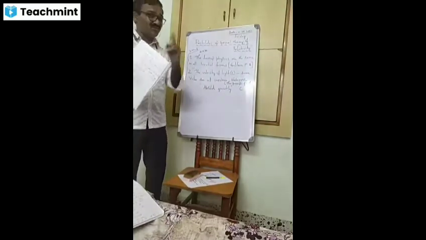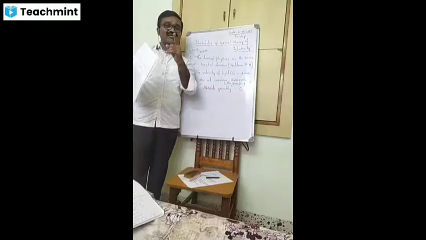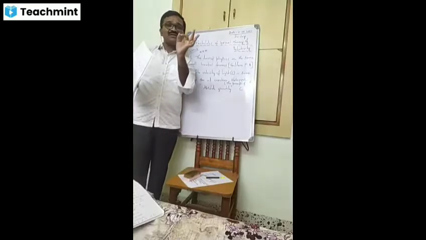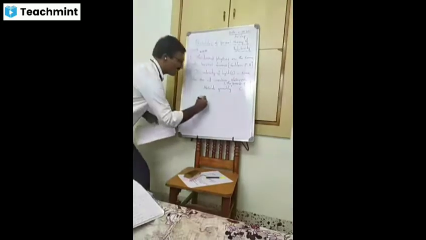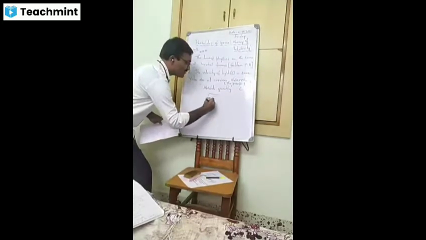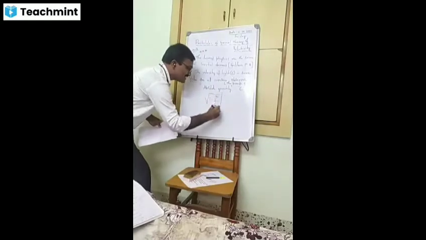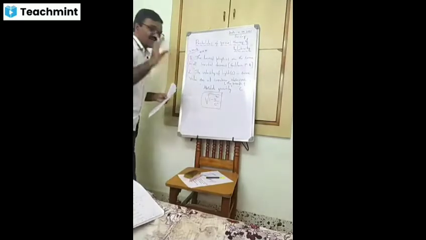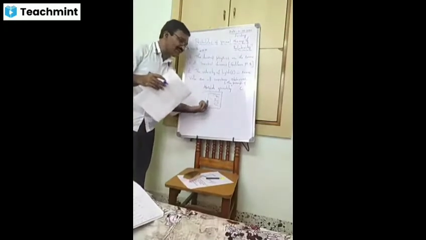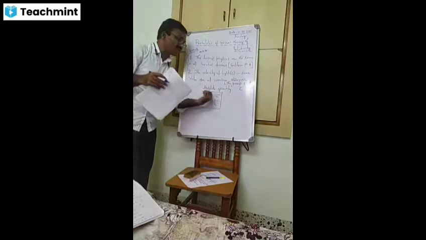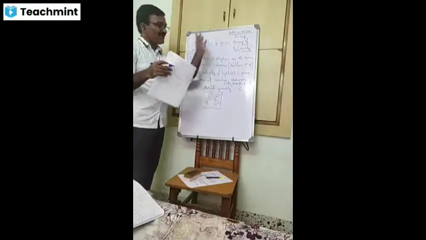Second, the Lorentz contraction hypothesis says the dimension of the object is contracted by a certain factor, square root of 1 minus v square by c square. This is the other theory.